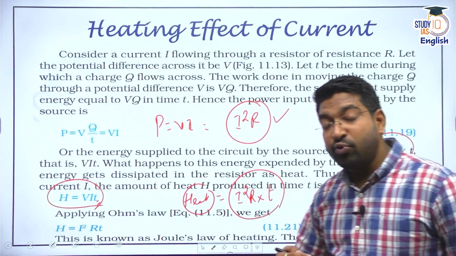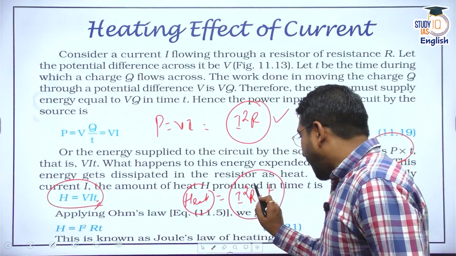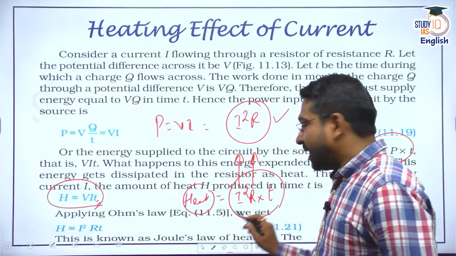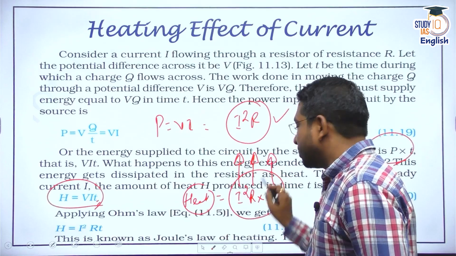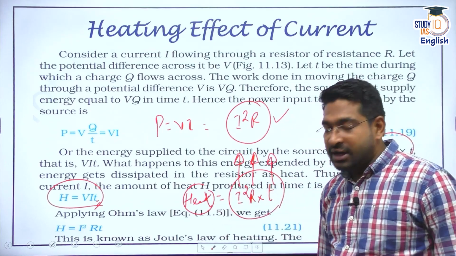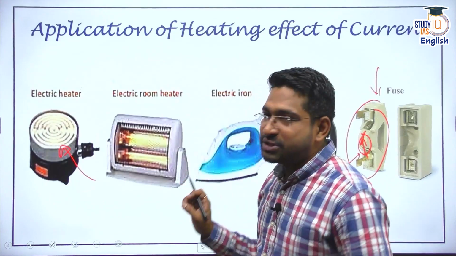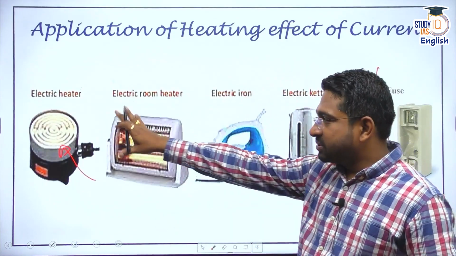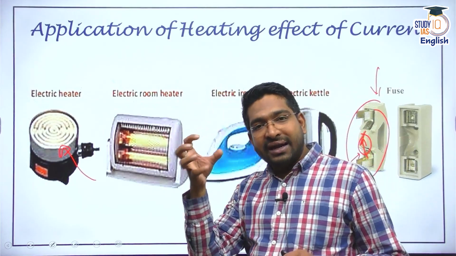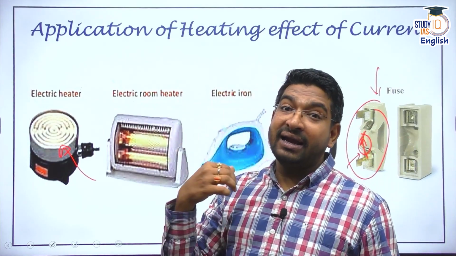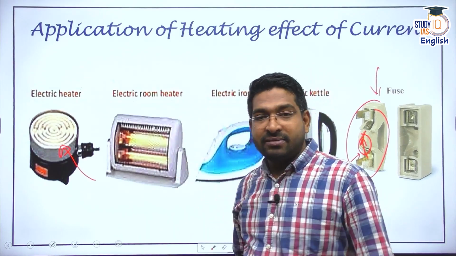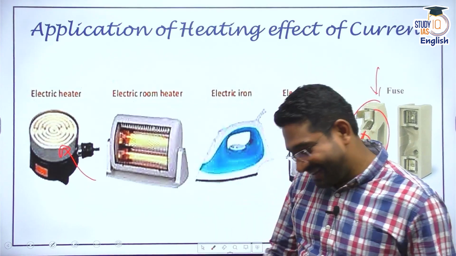So if I want a heating effect, what do I want? I want more resistance, I want more current, and I want to send it for more time. So what do I get? I get more and more heat. That's why go home and check your appliances today. Check your electric heater, your electric iron, how much current it takes. It will take a higher amount of current. A higher amount of power is needed. Your electricity bill would also be very high, right?